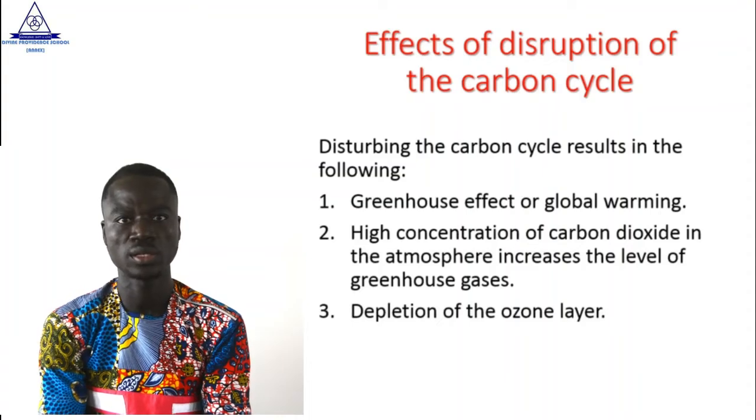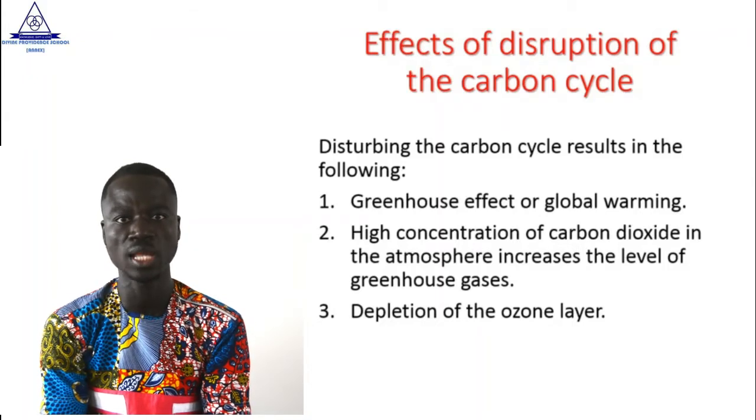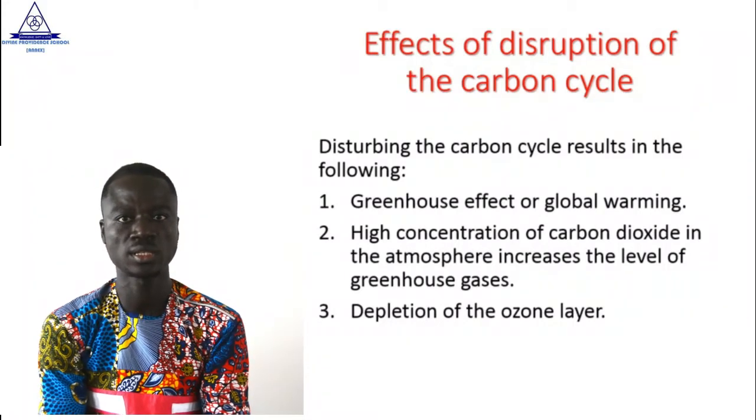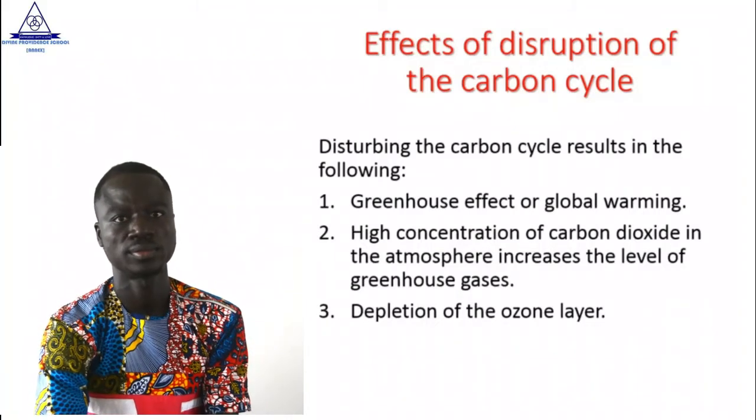The third point, which is point 3, that is depletion of the ozone layer. And it has been proven, according to science, that there is a layer which surrounds the atmosphere. So whenever there is excess carbon dioxide, it destroys the ozone layer, thereby causing heat in the atmosphere. Good. I hope you are with me. You have also understood the concept.